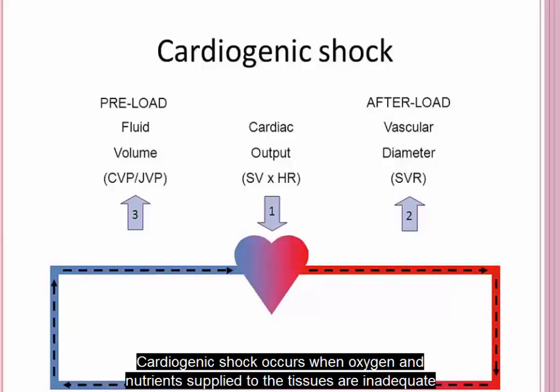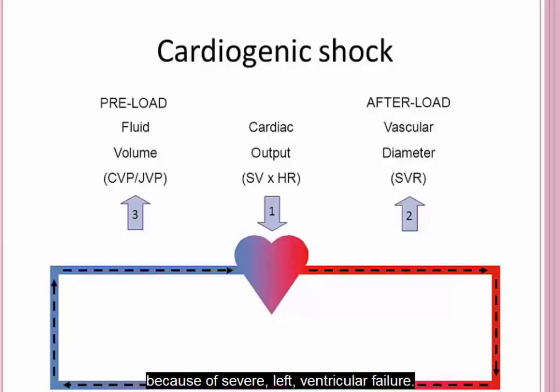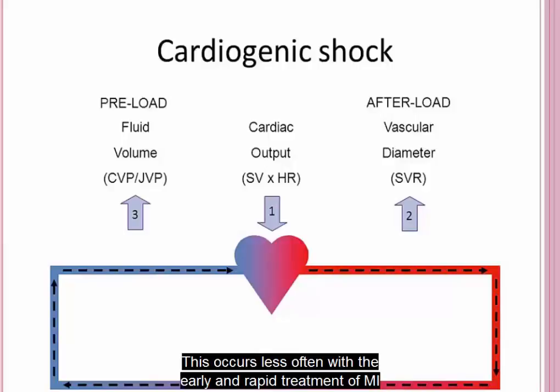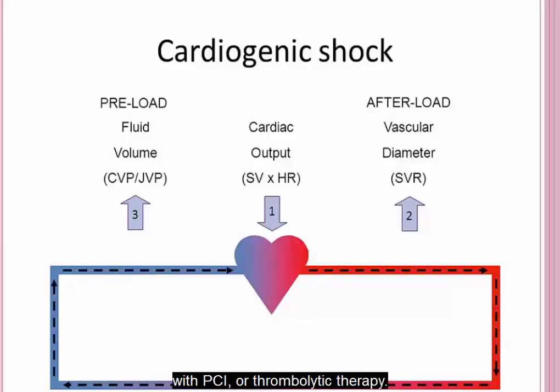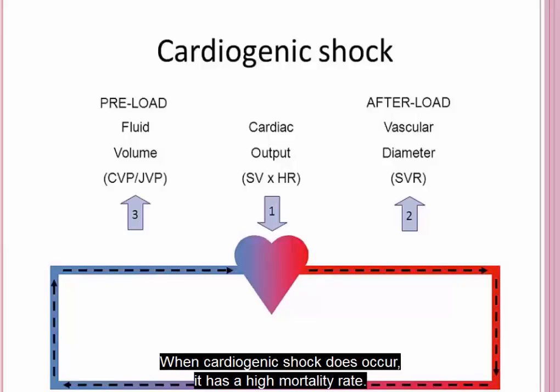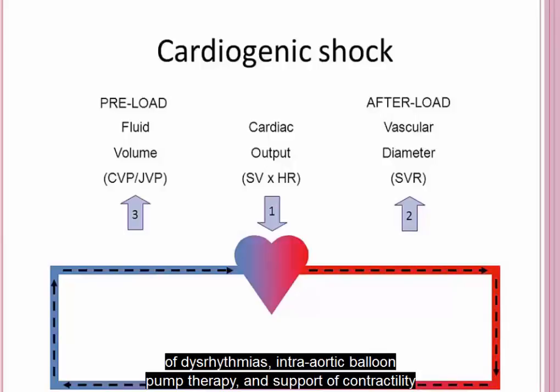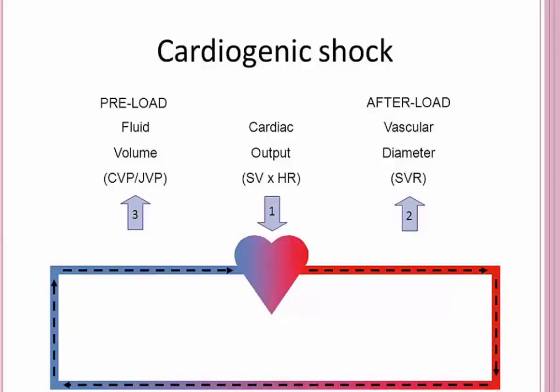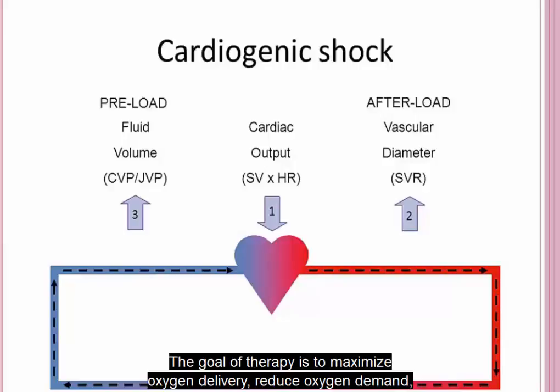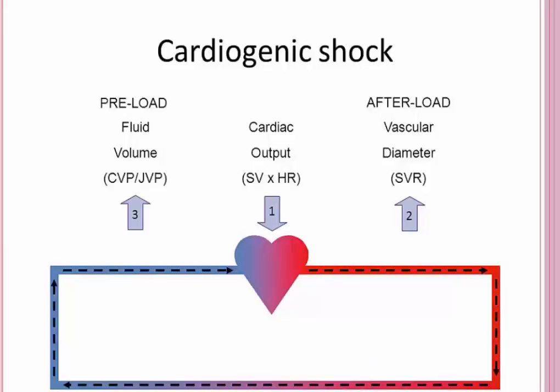Cardiogenic shock occurs when oxygen and nutrients supplied to the tissues are inadequate because of severe left ventricular failure. This occurs less often with the early and rapid treatment of MI with PCI or thrombolytic therapy. When cardiogenic shock does occur, it has a high mortality rate. Cardiogenic shock requires aggressive management, and this includes control of dysrhythmias, intra-aortic balloon pump therapy, and support of contractility with the use of vasoactive drugs. The goal of therapy is to maximize oxygen delivery, reduce oxygen demand, and prevent complications such as acute renal failure.